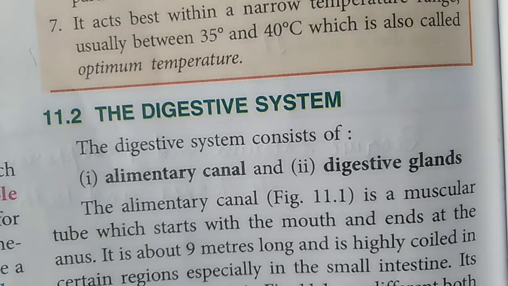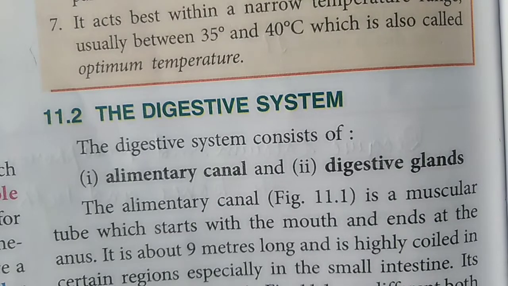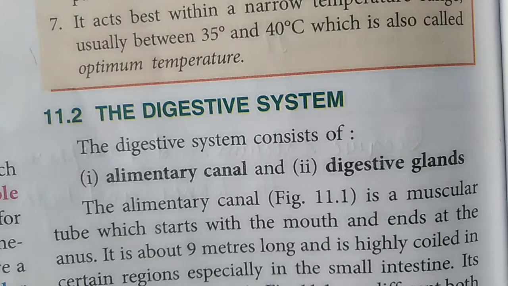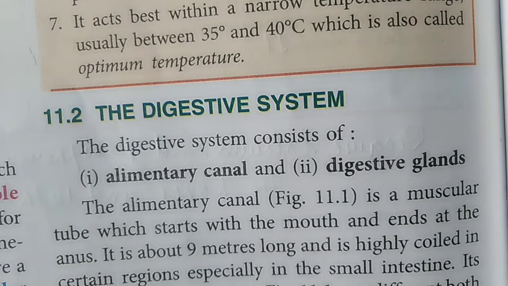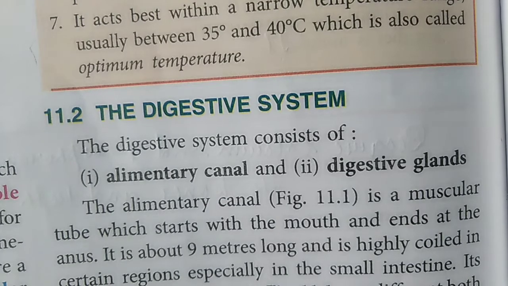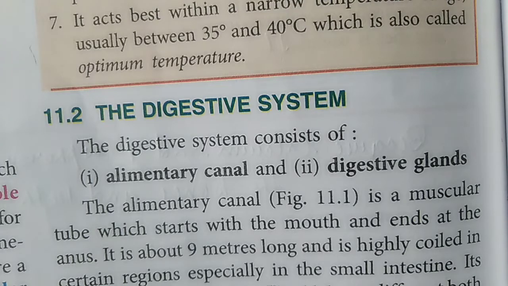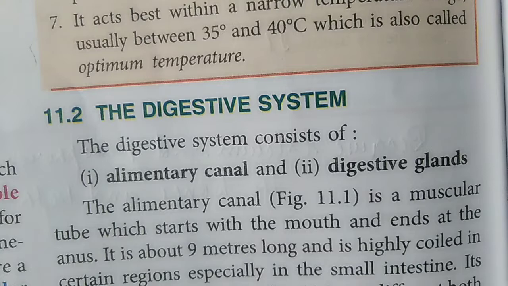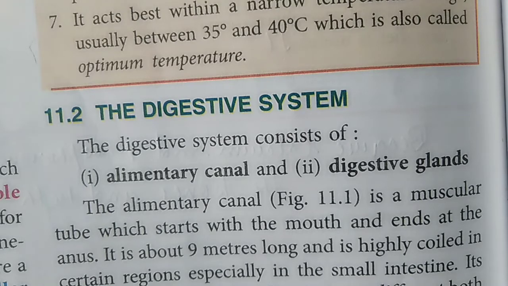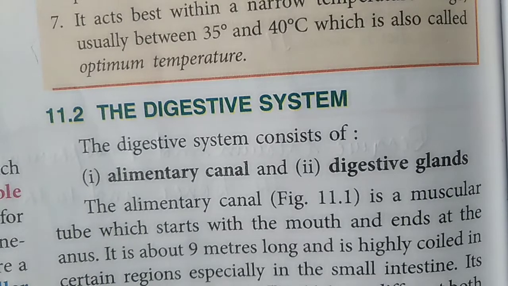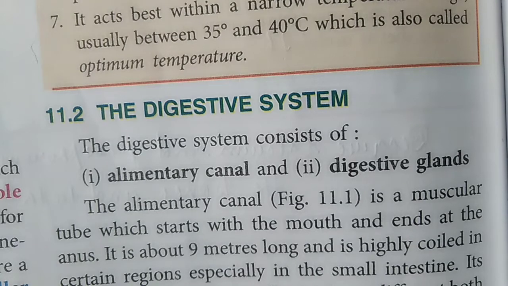This alimentary canal is a long muscular tube present in our body, and it starts from our mouth and ends at the anus. It means all the digestive organs, after the mouth there is the food pipe, which is called the esophagus, then stomach, then small intestine, large intestine, and after that the anus. All these organs lie in this alimentary canal.